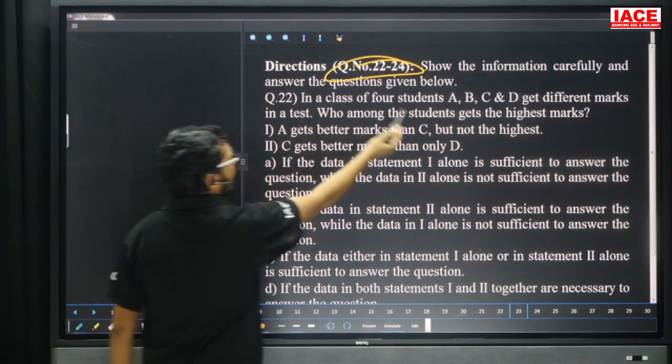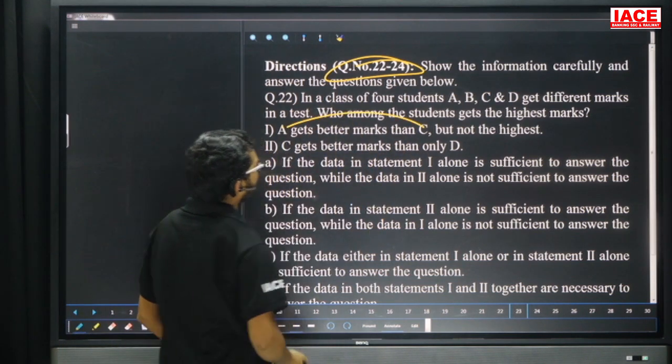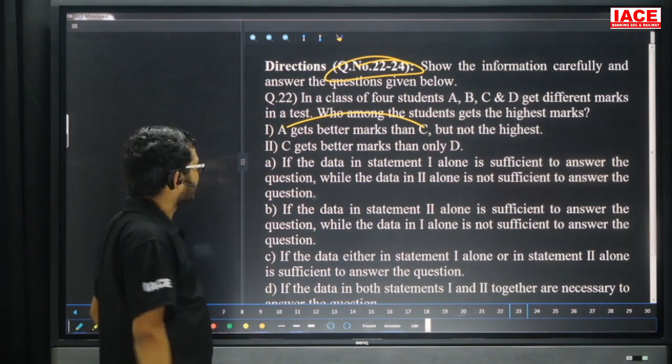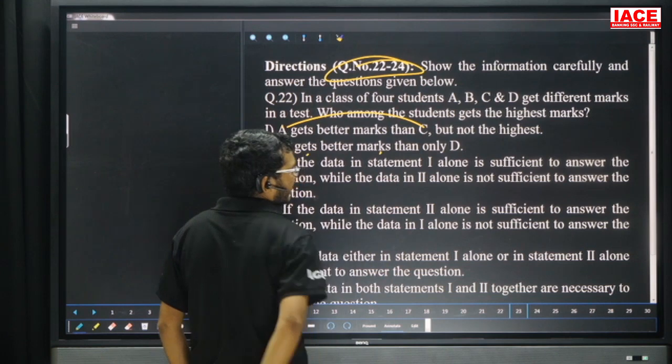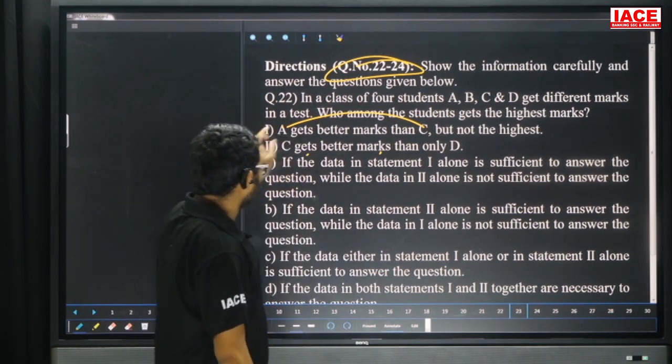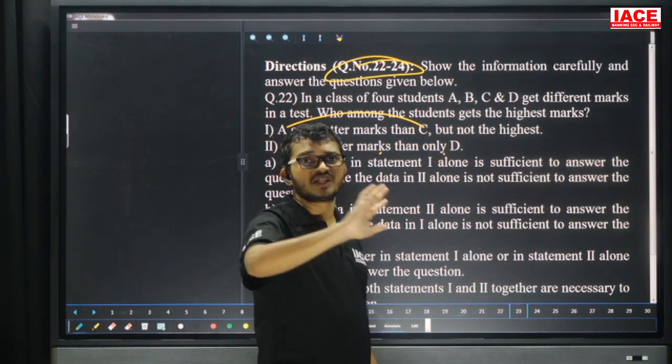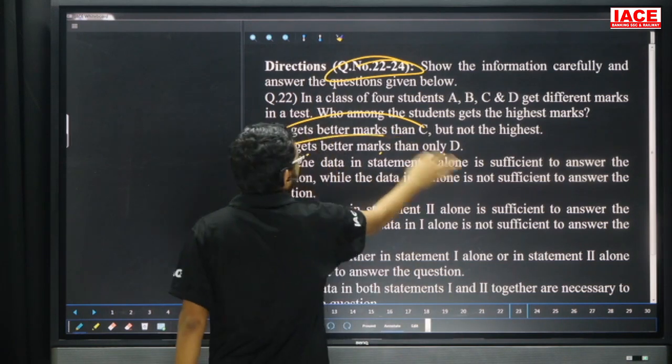By using one, we know about only A and C. We don't know about the remaining. One alone we can't say. Second one: C gets better marks than only D. Here we know about only C and D. That means C alone also we can't say. Now combine both.